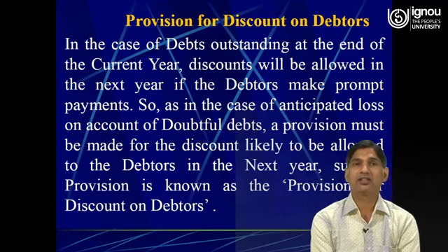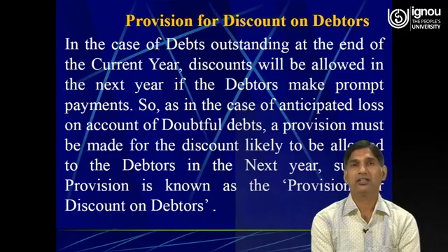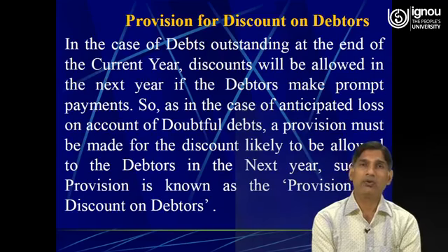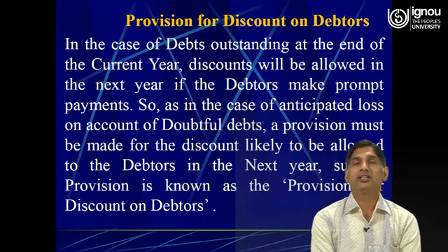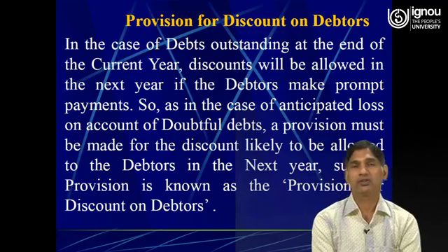This provision for discount on debtors is always given on the amount of debtors which is after the subtraction of further bad debts and after the subtraction of the new provision.